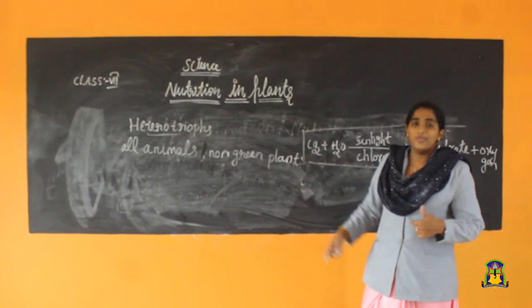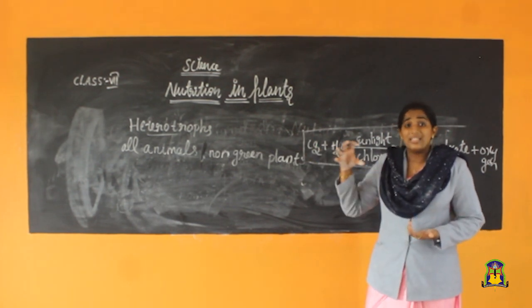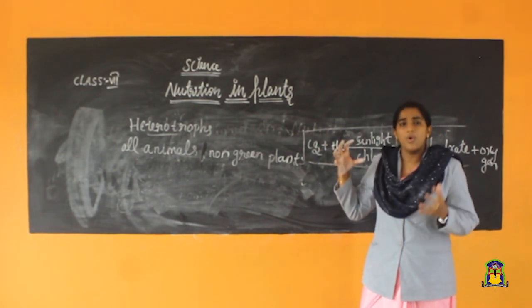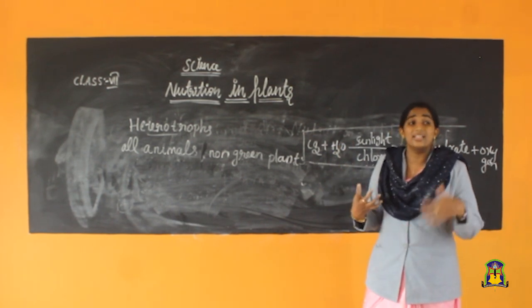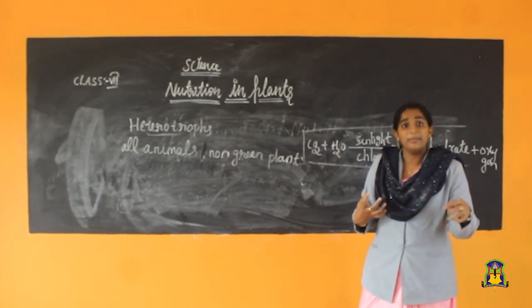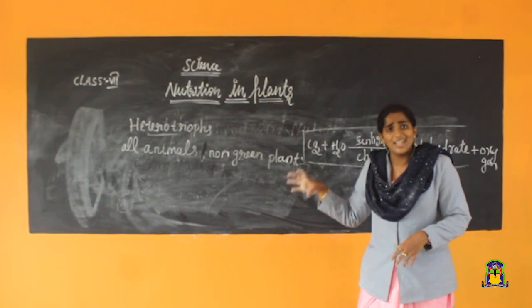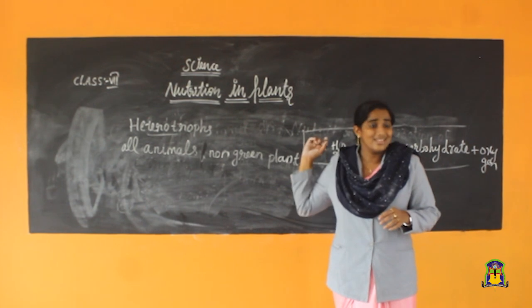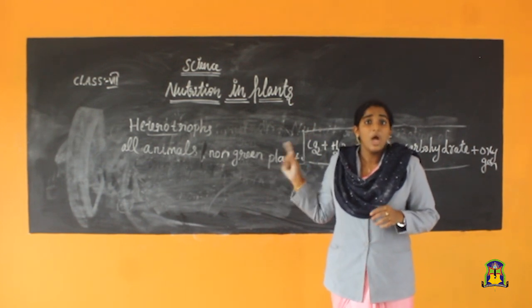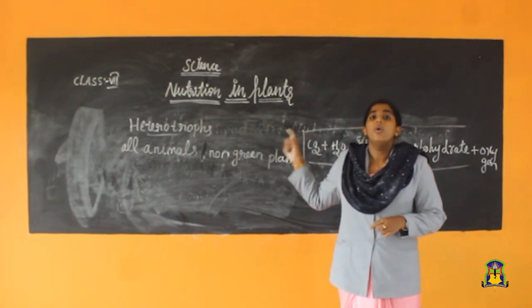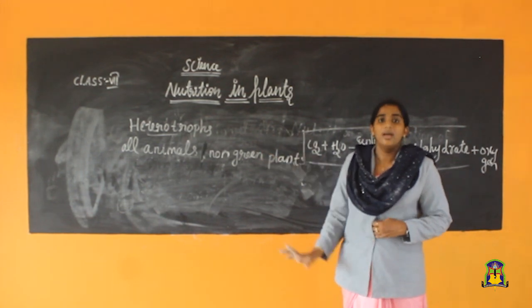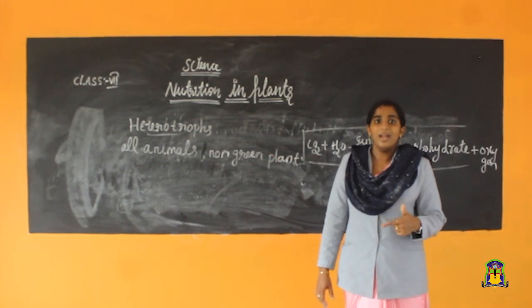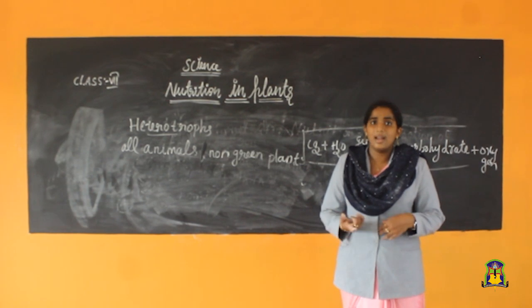Then heterotrophs, we have discussed that heterotrophs depend upon the autotrophs. That means all animals and non-green plants depend upon the autotrophs, that is, the green plants, directly or indirectly. Now are you clear what is autotroph and what is heterotroph? Hope all of you understood what heterotrophs and autotrophs are. Heterotrophs we will discuss in the next class in detail.